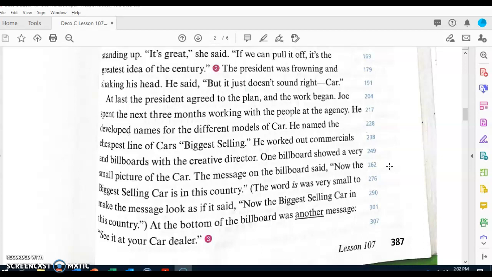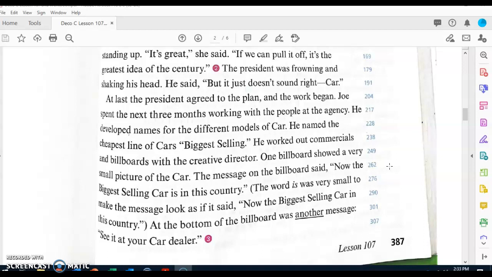He named the cheapest line of cars biggest selling. He worked out commercials and billboards with the creative director. One billboard showed a very small picture of the car. The message on the billboard said, now the biggest selling car is in the country. The word is was very small to make the message look as if it said, now the biggest selling car in this country. At the bottom of the billboard was another message, see it at your car dealer.